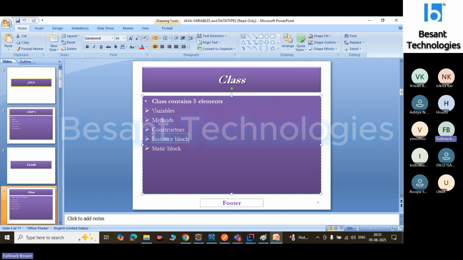What is an instance block, and how do we create and access it? What is a static block, and how do we create and access it? And what are the characteristics of each and every element? We have to analyze each and every topic. Minimum it takes 1 hour. I think variables take more than 2 hours, the methods concept takes more than 2 hours, and for the constructor, instance block, and static block, each concept takes a minimum of 1 hour.